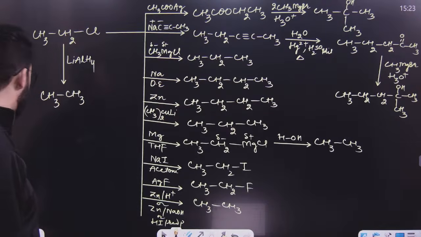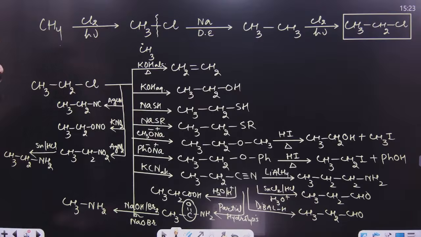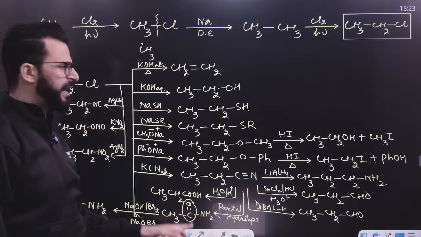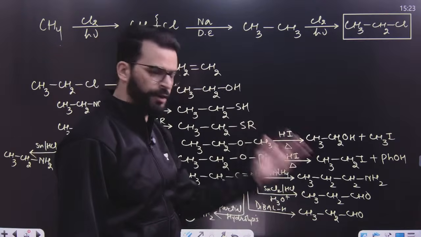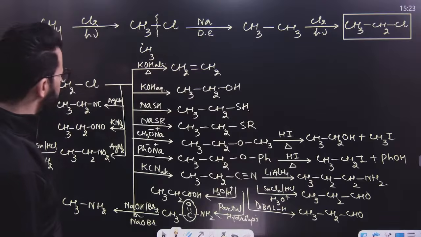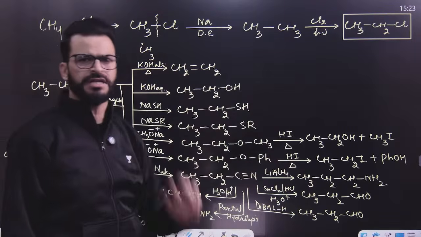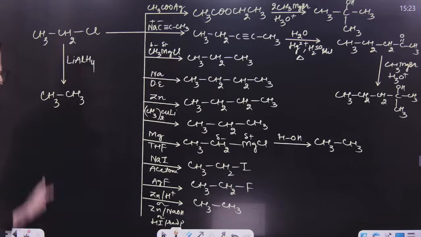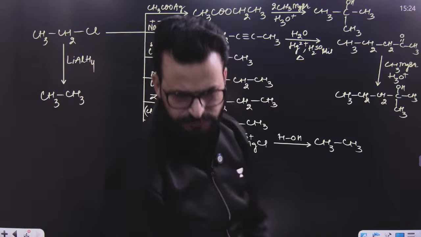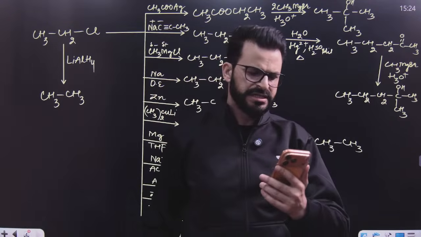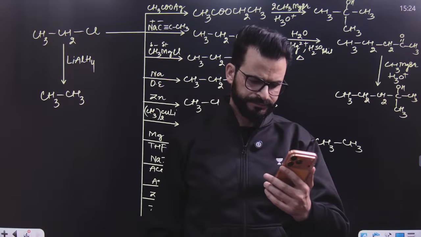In a nutshell, have a look. If you want to convert methane into, say for example, methylamine, acetamide, this amine, propanaldehyde, or propanol, then you can simply use these reactions easily. So I hope this is clear till now. Is this clear till now? Come on.